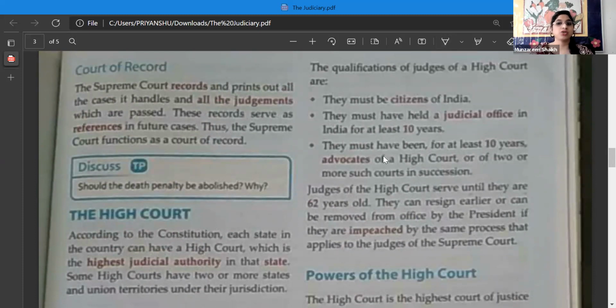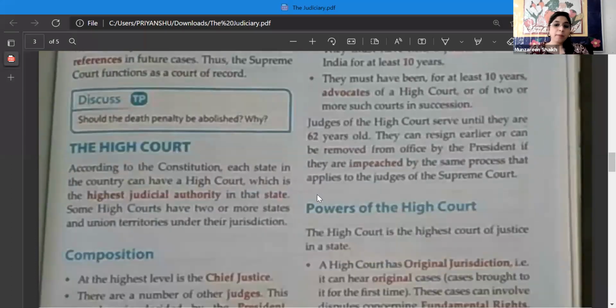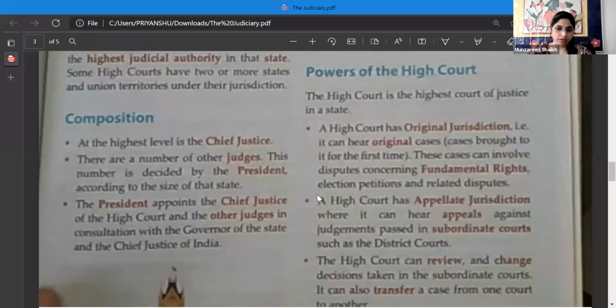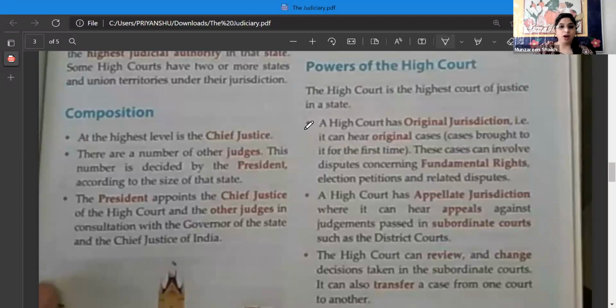Write the qualifications of the judges of High Court, or they might ask you to write the qualifications of the judges of Supreme Court, and this question might come for either 4 marks or 5 marks. So always remember, please write your answers in point form so that it becomes easier for you to study also, and while writing down in an exam also it becomes easier. Okay, now today we are going to study the powers of High Court. Let's see what are the different powers of High Court.